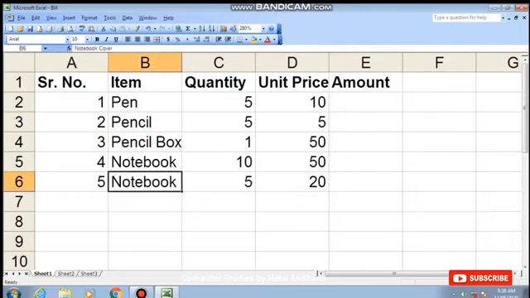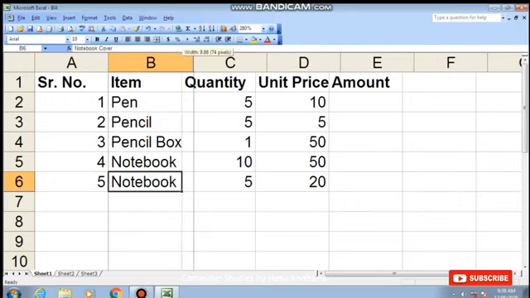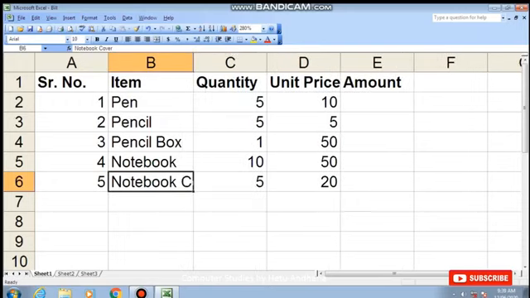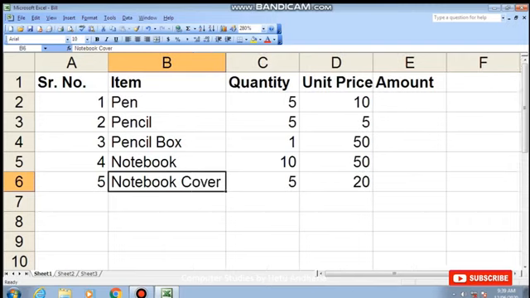Now here you can see this notebook cover is not read completely. So I need to increase the column width. Either I can click in between both the columns and drag it this way, and there is also a shortcut key to do that, as I always like to teach you shortcut keys. I give a double click here, so the column width will get adjusted automatically.